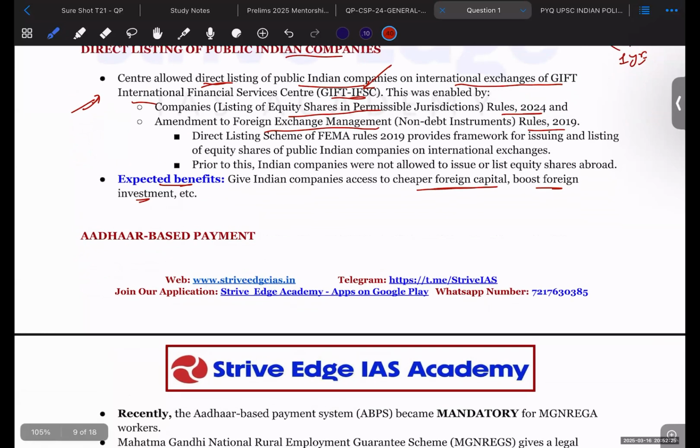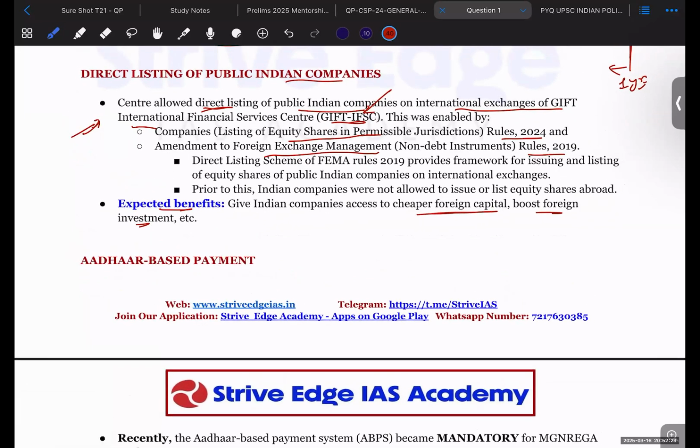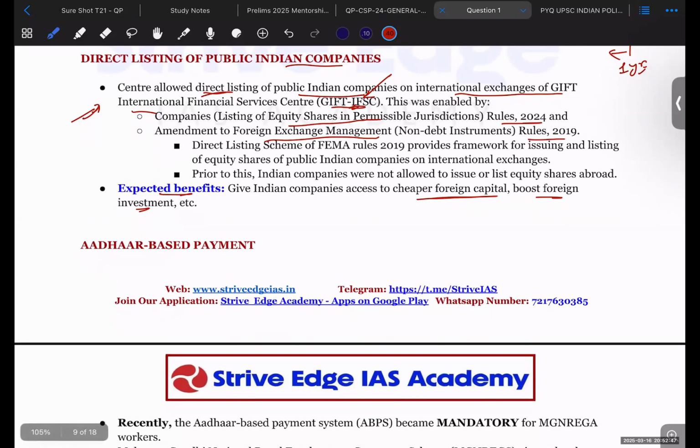So what will happen is that Indian companies will be listed on the GIFT International Finance Tec-City, the international financial services centre, and here global investors can invest in those companies. Okay, so those Indian companies will have access to a wider investor base as well as the money.